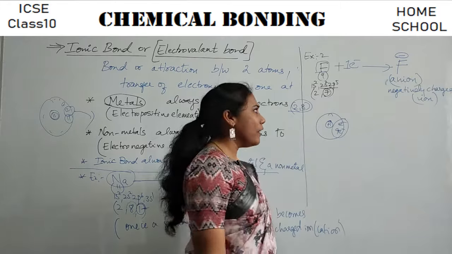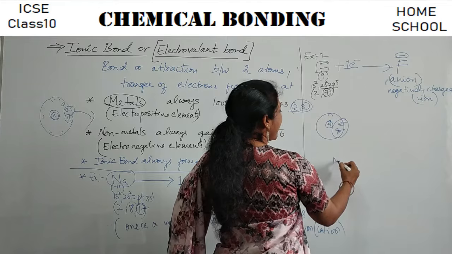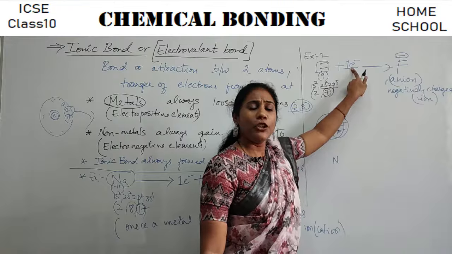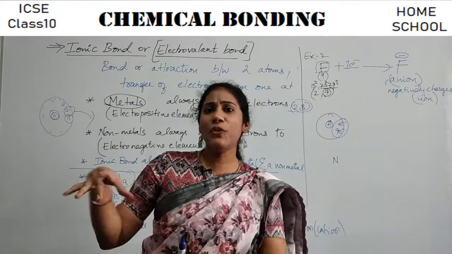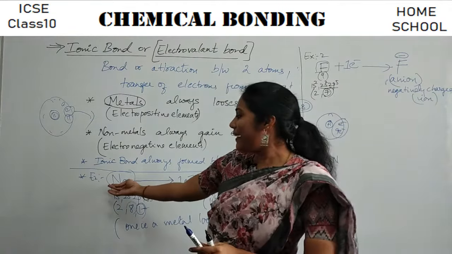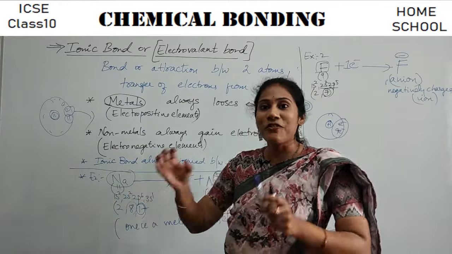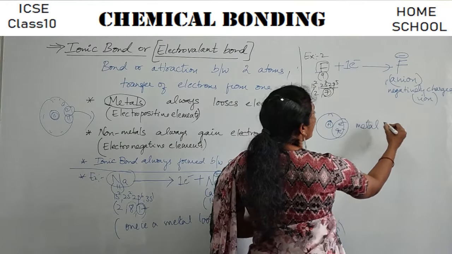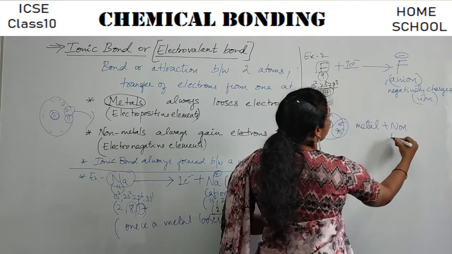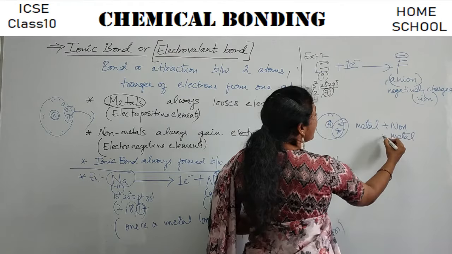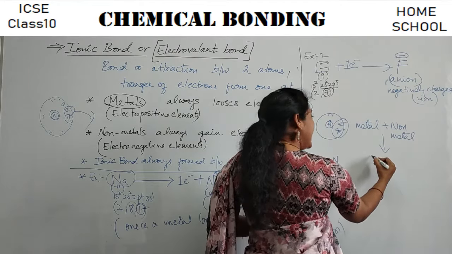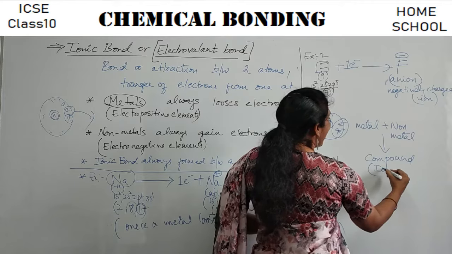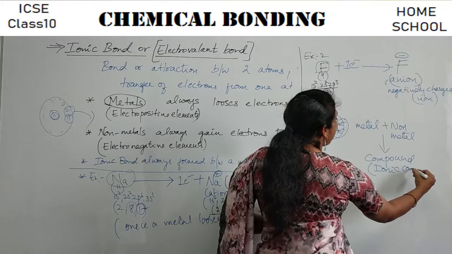Now, how did it get this one electron, guys? To get one electron, somebody has to lose an electron, right? Who is that somebody? Metals. So whenever you bring a metal closer to a non-metal, the compound that is formed is called an ionic compound.